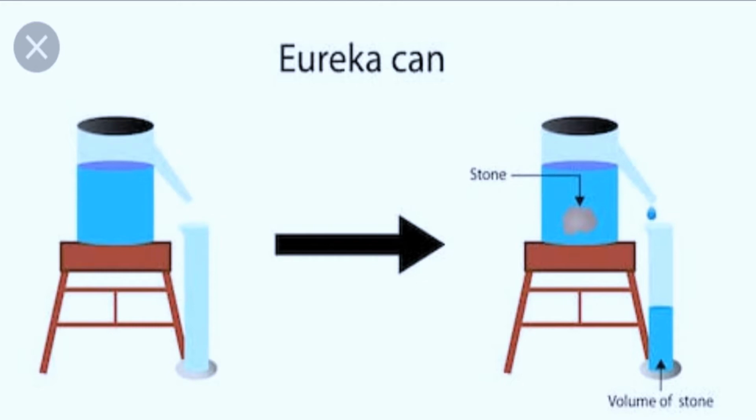You are going to measure the mass of the stone from the beam balance. And from the water in the measuring cylinder, you are going to measure the level of water. That is the volume of the stone.